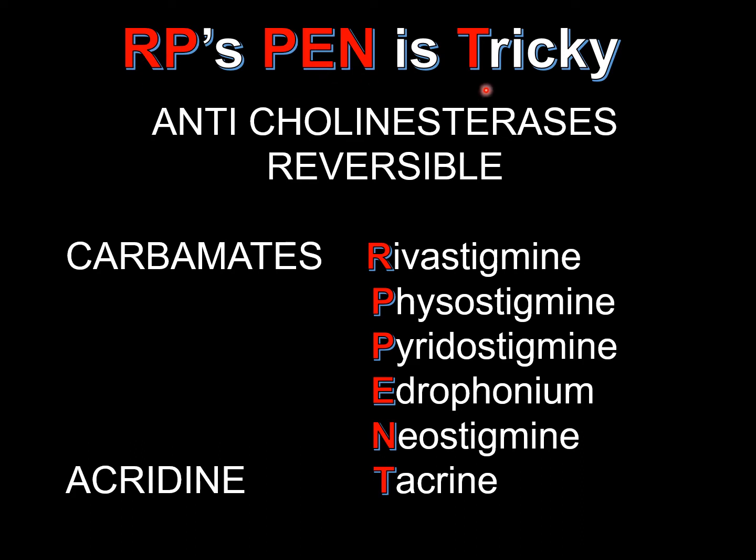And then acridine is the next class of drugs in reversible anticholinesterases. The only drug given in this classification is tacrine. Alright, so RP's pen is tricky for reversible anticholinesterases. Here we go with a quick review. Reversible anticholinesterases are again divided into carbamates and acridine. Carbamates are rivastigmine, physostigmine, pyridostigmine, edrophonium and neostigmine, and when it comes to acridine, it is tacrine.